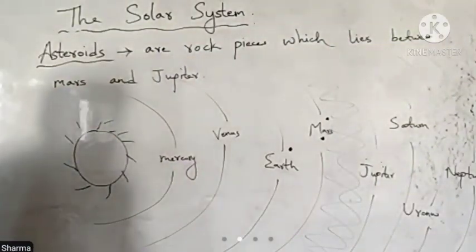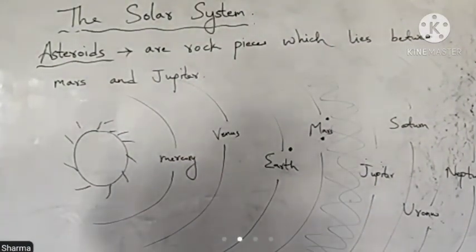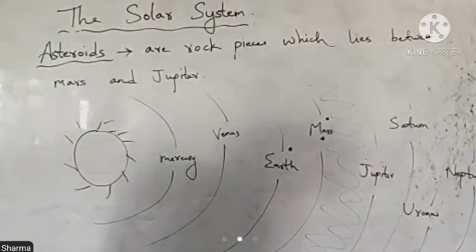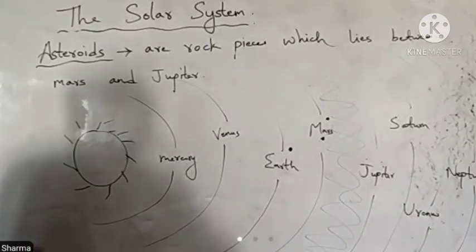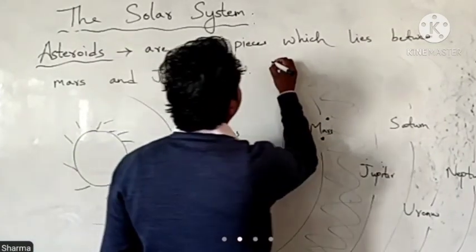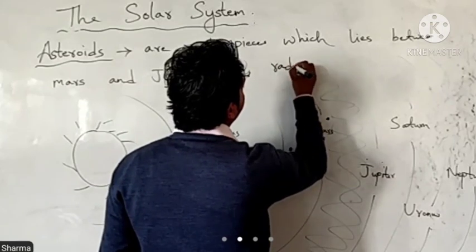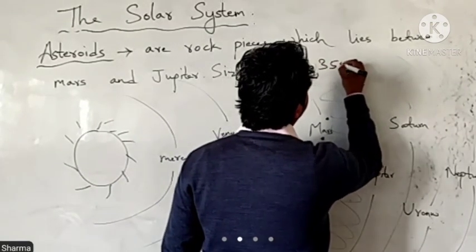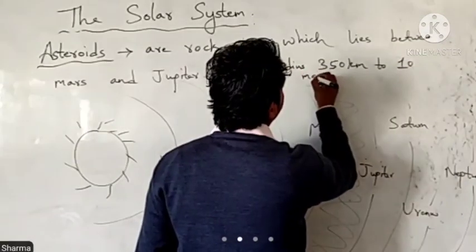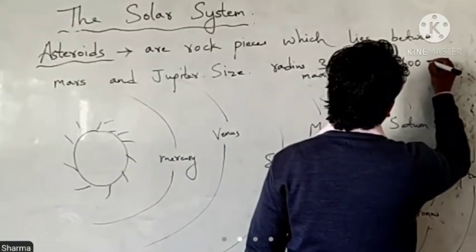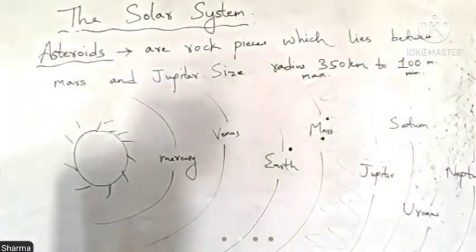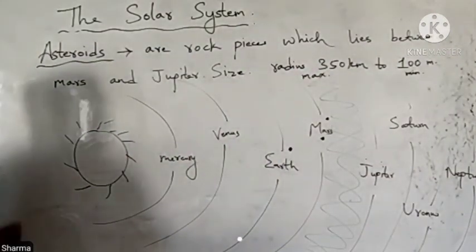Depending upon the rock size, the radius of an asteroid can be up to 350 kilometers at maximum and a minimum of 100 meters.